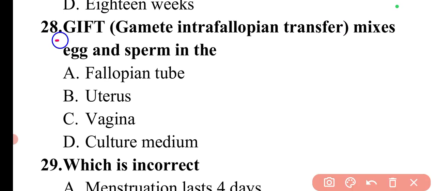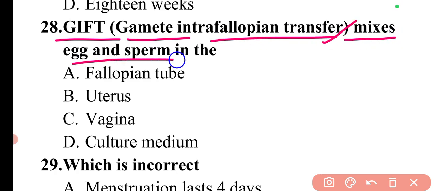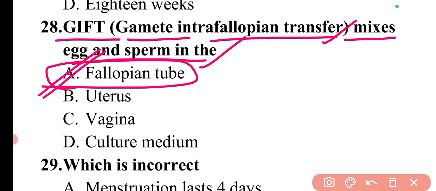Next question is, GIFT, that is gamete intrafallopian transfer, mixes egg and sperm in the, so gamete intrafallopian transfer mixes the egg and sperm in the fallopian tube. So here option A is the correct answer.